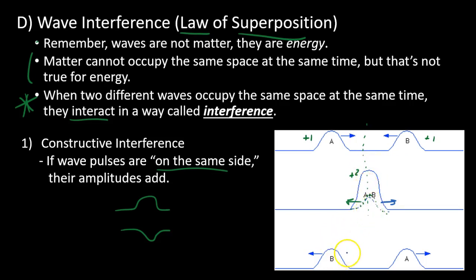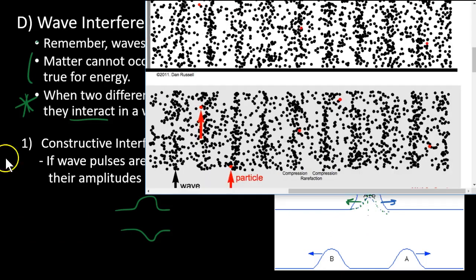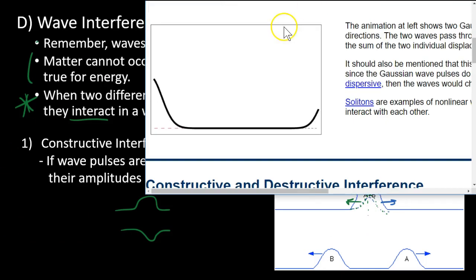Also, after this interference, they keep going the way they were. They're not destroyed. They're not obliterated. They keep on moving. This does not have any overall effect on these wave pulses. They're not permanently damaged or anything. Let me go to another visual showing us superposition.